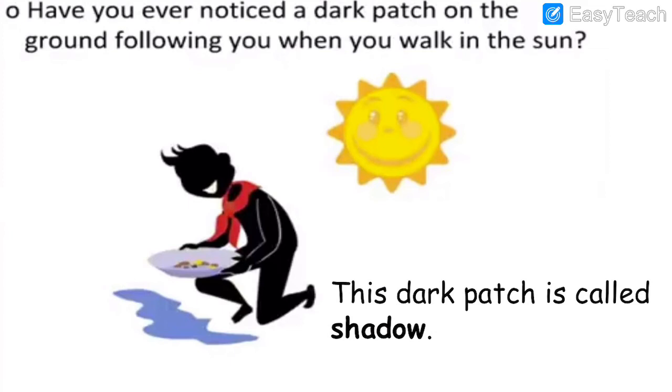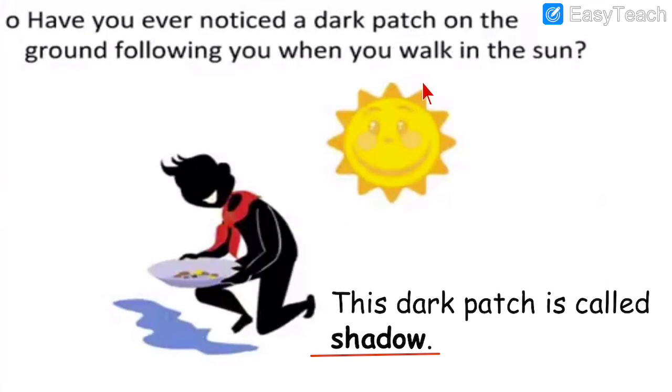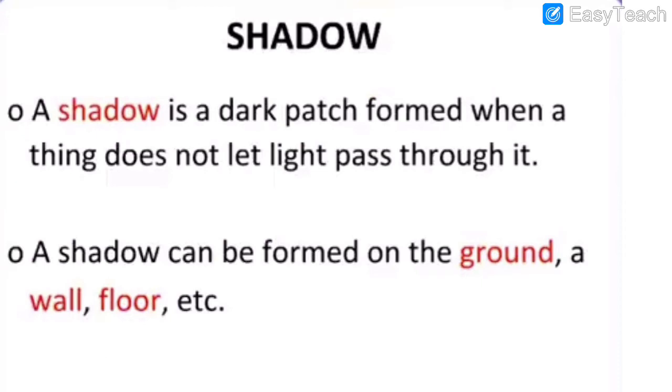Shadow. This word is important. When you are walking during the daytime, what do you see below you? You see a shadow. See, it is same as you, right? When you walk outside in the sun, sometimes the shadow is in front of you, sometimes it is at the back. So that is called shadow. That is your image when you are walking out in the sunlight. So now let us learn about shadow.